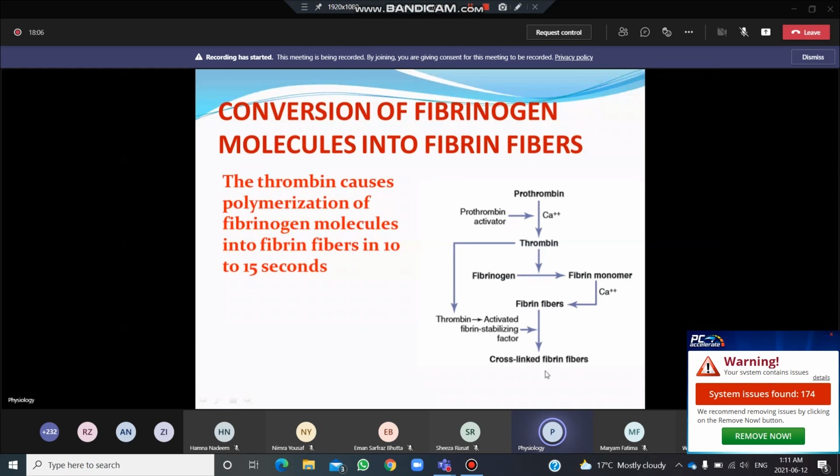After some time these fibrin fibers are cross-linked with each other so that the clot becomes formed, and in this process thrombin is also activated, and thrombin causes the activation of the fibrin stabilizing factor, which catalyzes the cross linkage of the fibrin fibers.